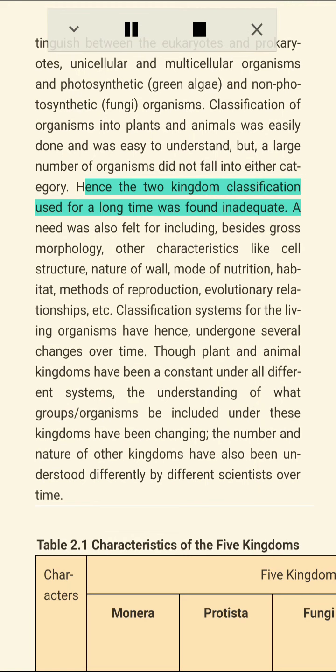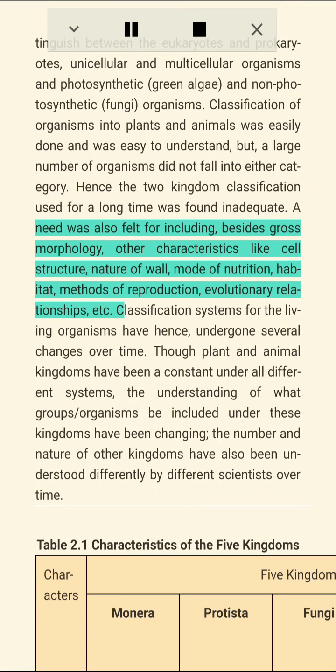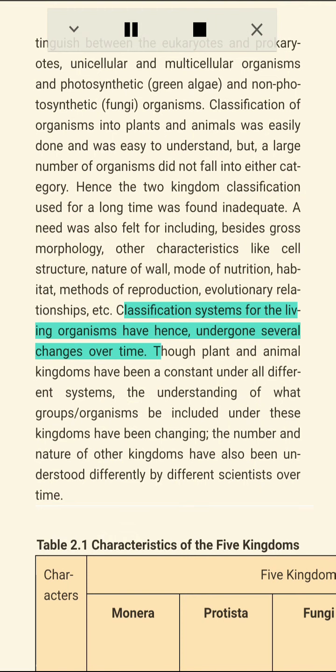number of organisms did not fall into either category. Hence the two-kingdom classification used for a long time was found inadequate. A need was also felt for including, besides gross morphology, other characteristics like cell structure, nature of wall, mode of nutrition, habitat, methods of reproduction, evolutionary relationships, etc.